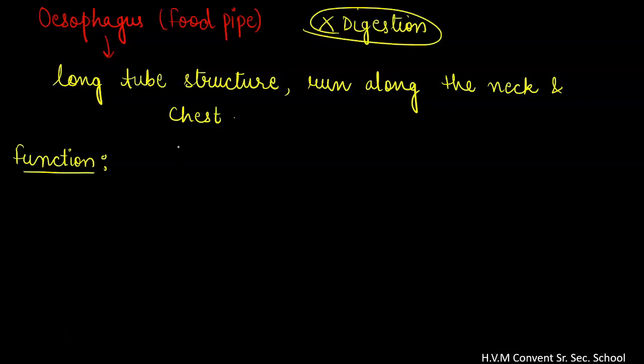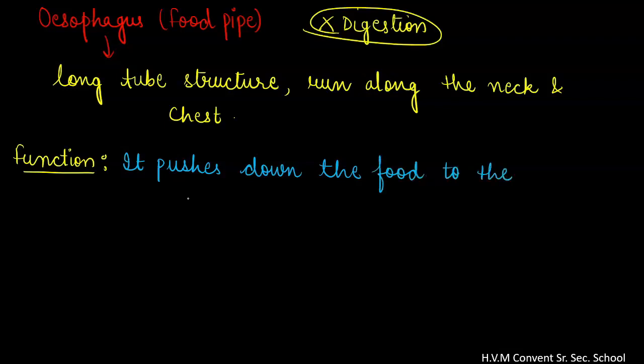The esophagus simply pushes down the food. So where will it push it down? The structure that is next to the esophagus is the stomach. So it will push the food down to the stomach.